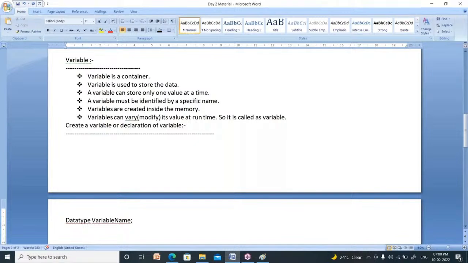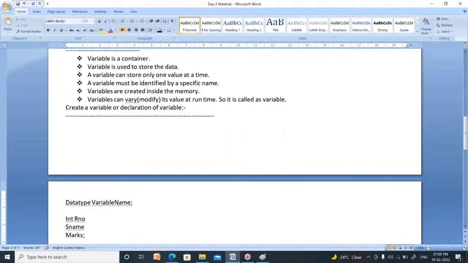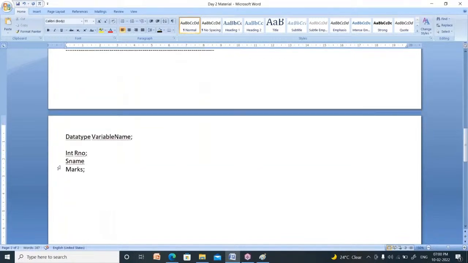Inside the roll number, what type of data can you store? Roll number means 1, 2, 3, 4, 5, 6. Whenever your sir takes attendance, they call roll number 1, roll number 2, roll number 3. All these are whole numbers, no? Whole numbers are represented using integers.